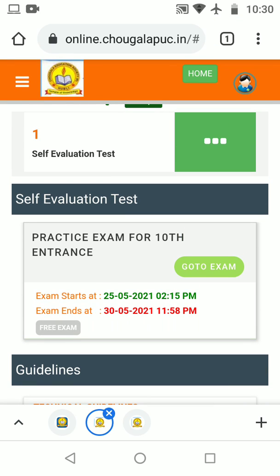For your convenience, before writing the final examination, you will be provided with a practice test. To check how it is going to work, you can test with the practice exam. To take the examination, please click on go to exam.